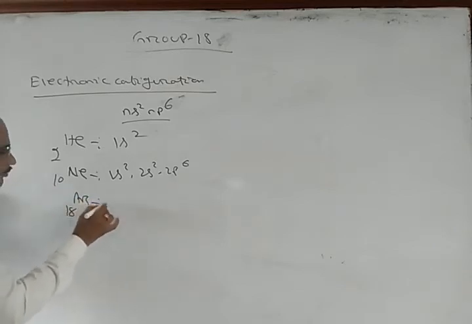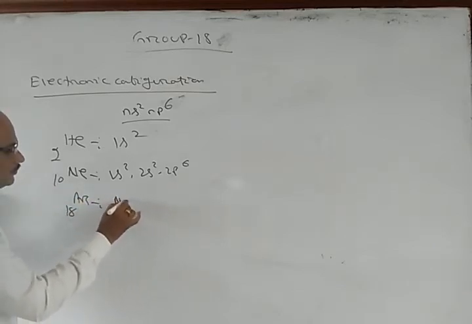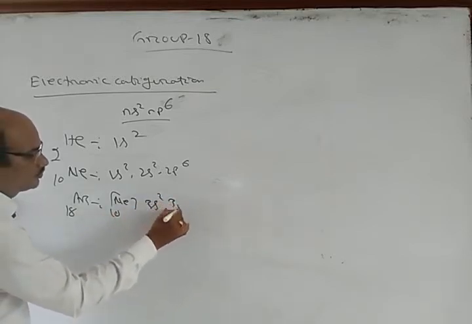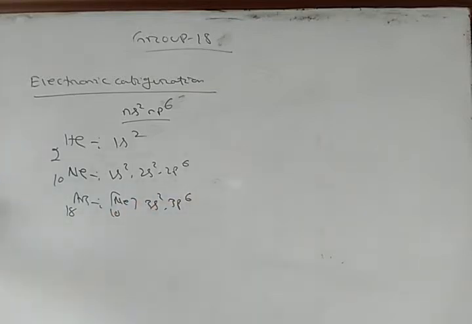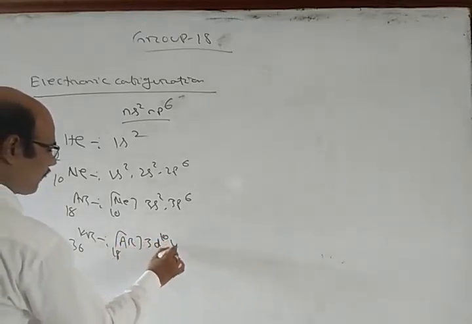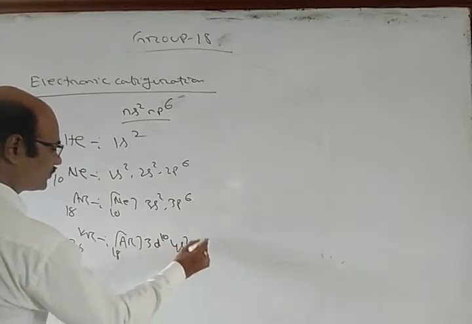Argon 18, we have neon 10, then 3s2, 3p6. Krypton 36, we have argon 18, 3d10, 4s2, 4p6.